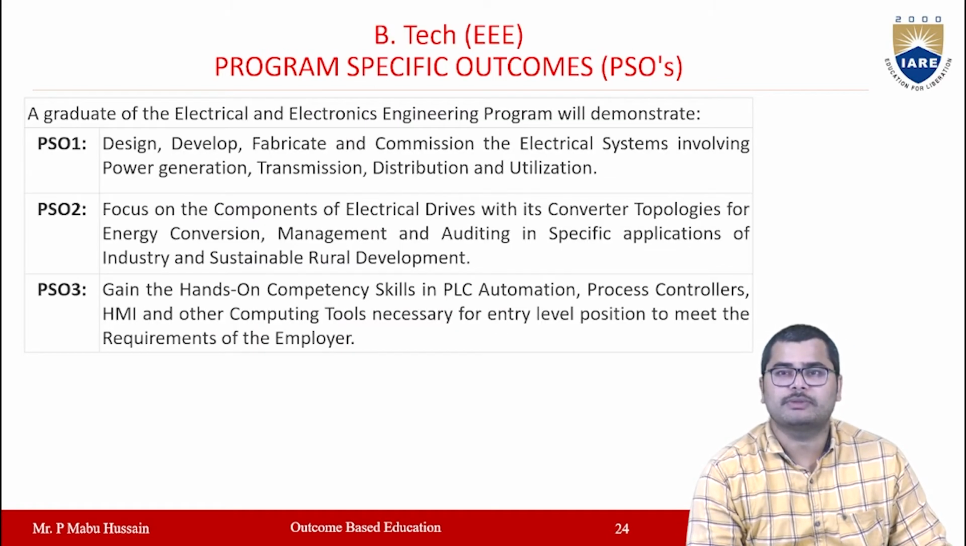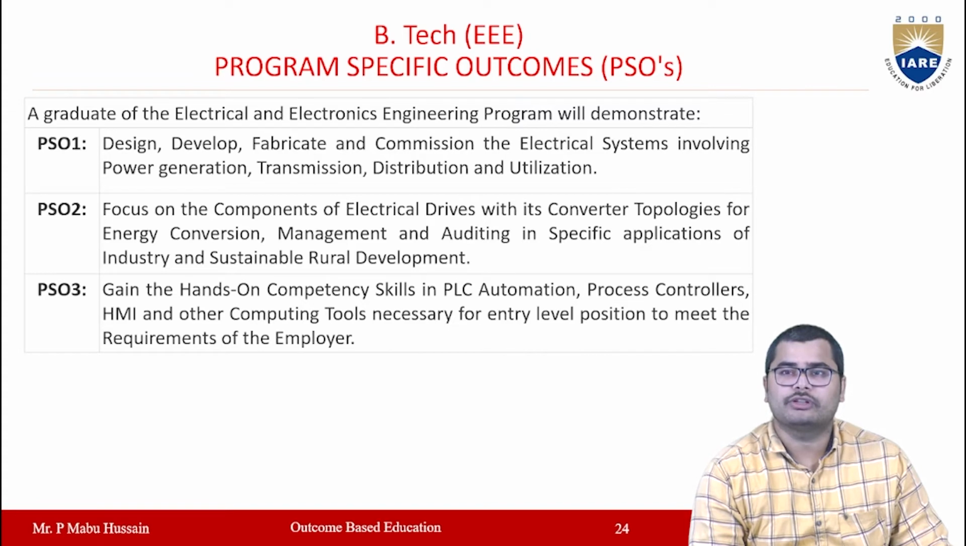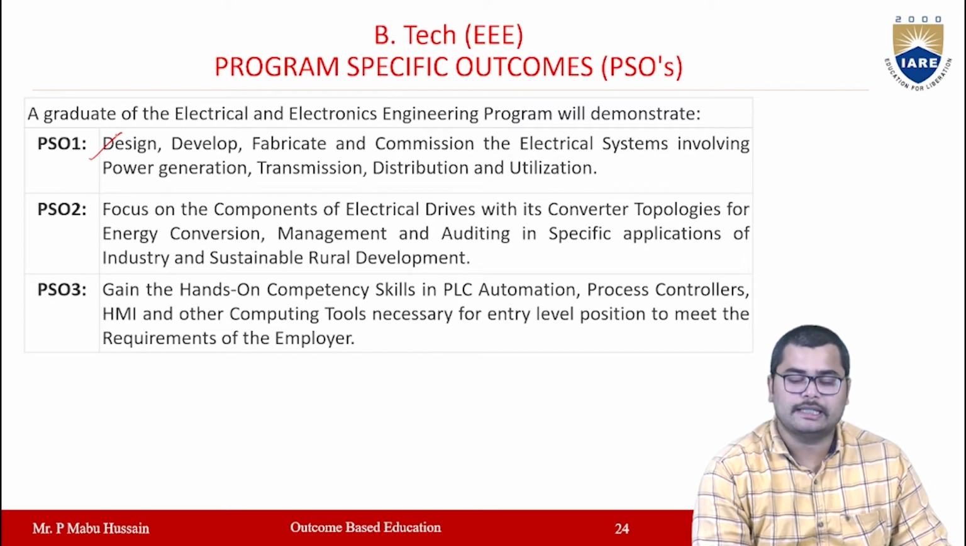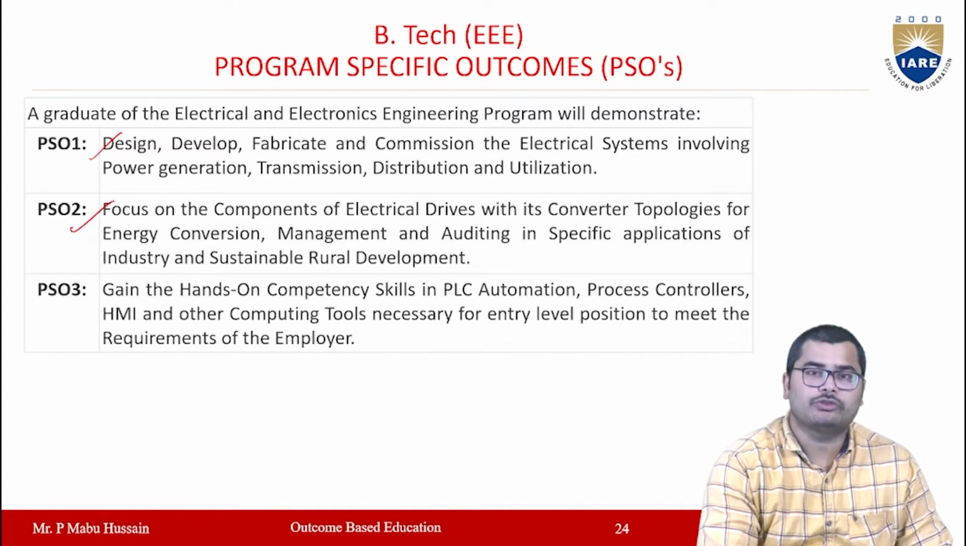So then program specific outcomes. The program specific outcomes are discipline specific. Every department will be having some program specific outcomes. For the EEE branch, we have defined three program specific outcomes. The first, PSO1, is to design, develop, fabricate and commission the electrical systems involved in power generation, transmission, distribution and utilization. And then PSO2.